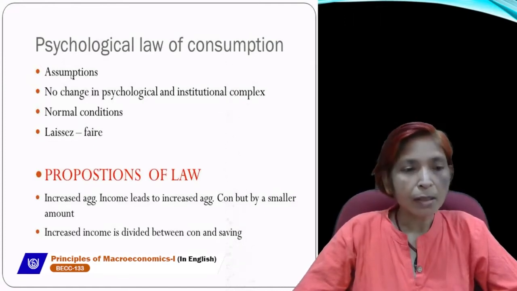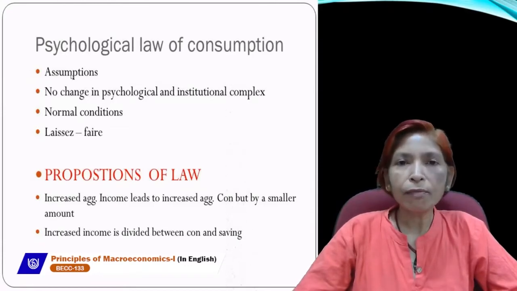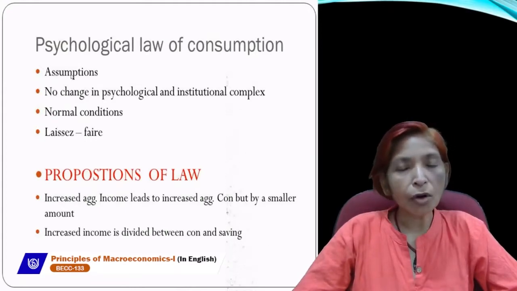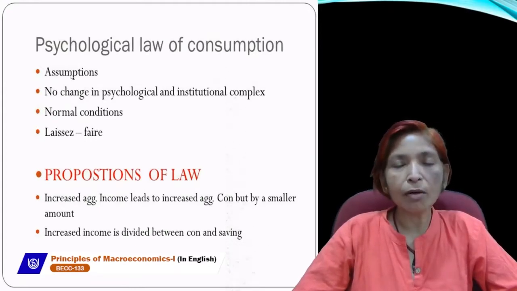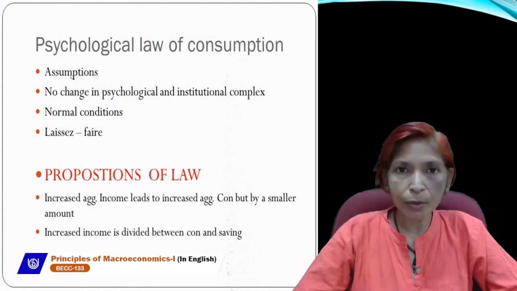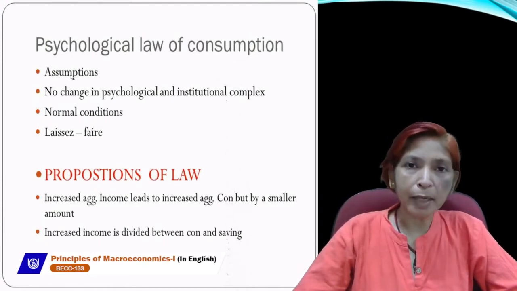Because Keynes assumed a laissez-faire economy, that is a capitalist economy in which all the factors of production are owned by private entrepreneurs, and all have freedom to choose any business enterprise.